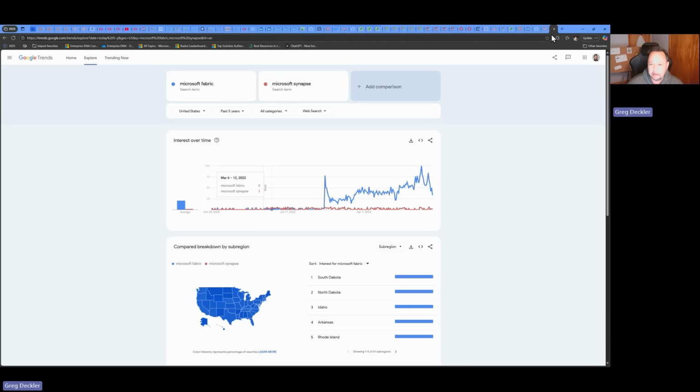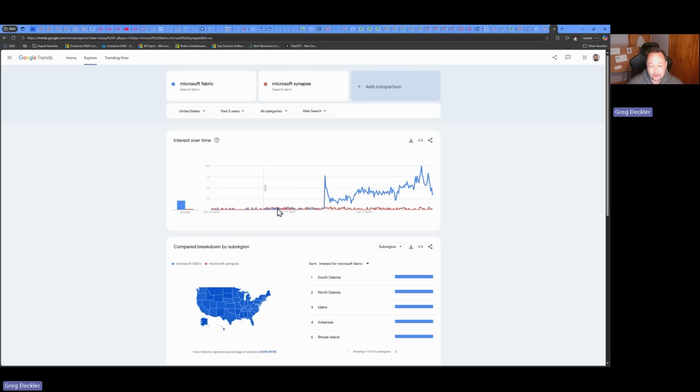If you take a look at this, this is the same thing, past 5 years, Microsoft Fabric versus Microsoft Synapse. So at least Microsoft Fabric has a pulse, right? It's not the flat line of Microsoft Synapse. And think about it, Microsoft Fabric didn't even exist until this point right here, and it still got basically as many searches as Microsoft Synapse.